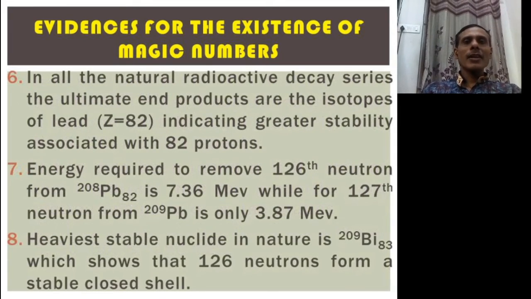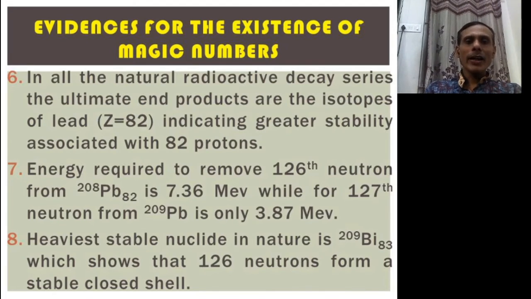In all the natural radioactive decay series, the ultimate end products are the isotopes of lead having Z equal to 82, indicating a greater stability associated with 82 protons.